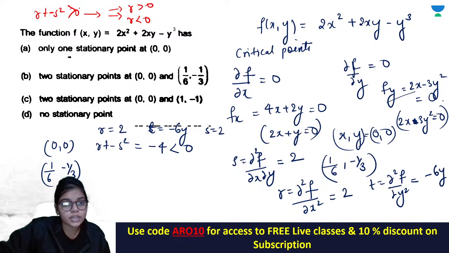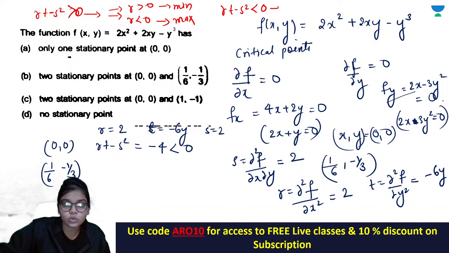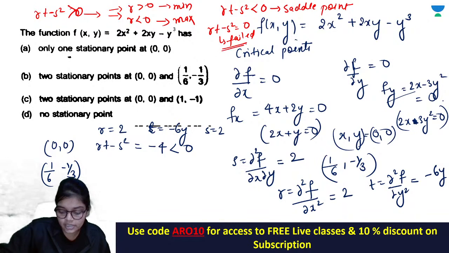If rt minus s square is greater than 0 and r is greater than 0, that means there is a minima, and rt minus s square is greater than 0 and r is less than 0, that means it's a maxima. rt minus s square is less than 0, then this is a saddle point, or you can say a stationary point, ठीक है। और rt minus s square अगर आपका 0 हो जाए, that means you cannot find the solution, that means your test has failed, ठीक है। तो this is giving you a stationary point at (0, 0), this is a saddle point, ठीक है।